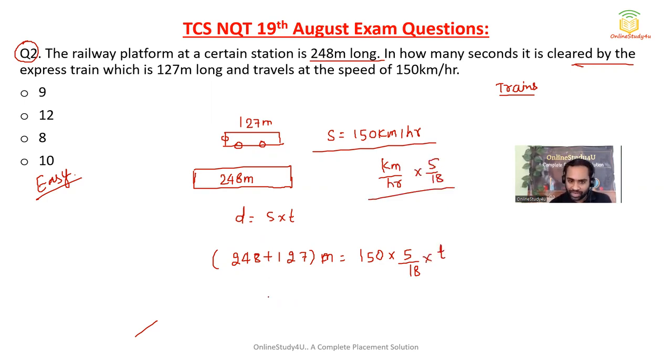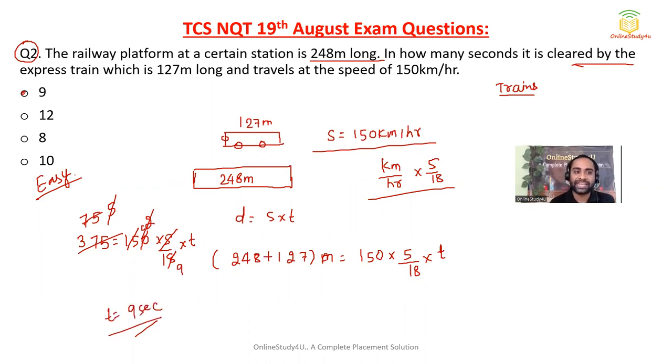Now 8 plus 7 is 15, 6 plus 1 is 7, so 375 is equal to 150 into 5 by 18 into time. Now 5 7s are 35, and then 5, then 15 5 times, and 105 2 times, and 2 will divide this by 9 times, so time will become 9 seconds. So the train will cross the platform in 9 seconds. You cannot say it is moderate or tough. I'm telling you, this is based on the formula, and this is a very easy question. This is the basic question of problems on trains.